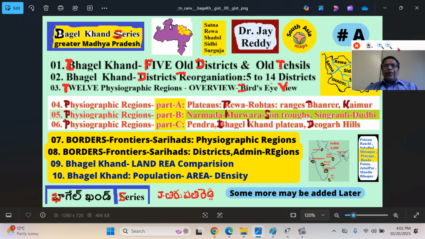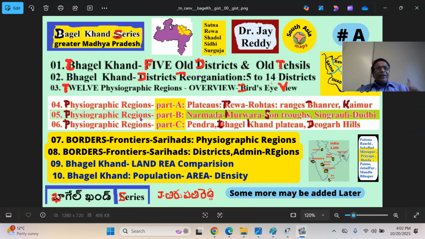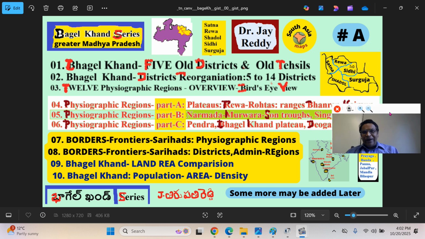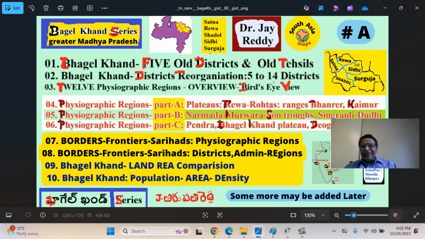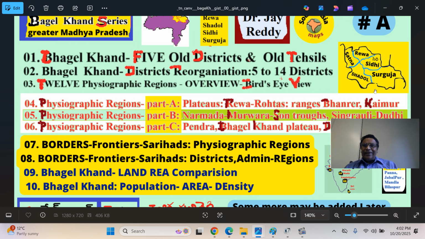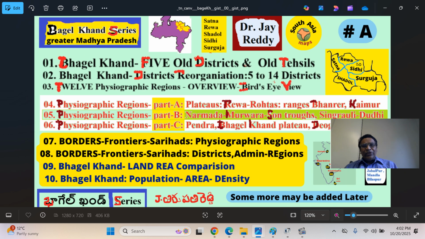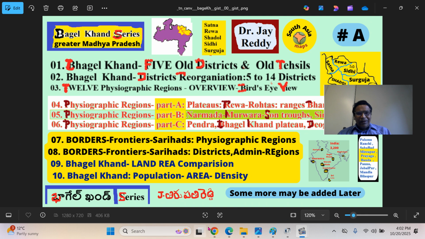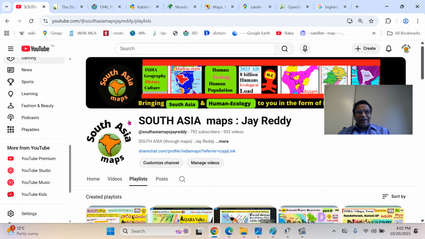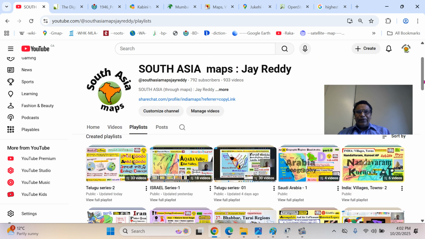This is the overview of the Baghelkhand series. In part 3 we looked at 12 regions, and in the next parts A, B, C we will look at around 4 regions each time. That will give you a deeper understanding. These are the Baghelkhand regions. There are 5 old, historic districts: Rewa, Satna, Shahdol, Sidhi and Surguja. Surguja is a former princely state, now in Chhattisgarh province. All these presentations you can access at the South Asia Maps JRD YouTube channel.